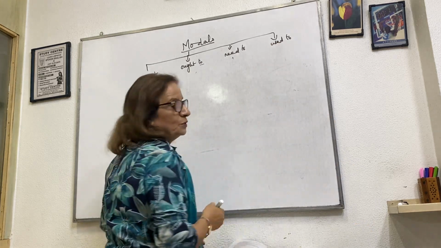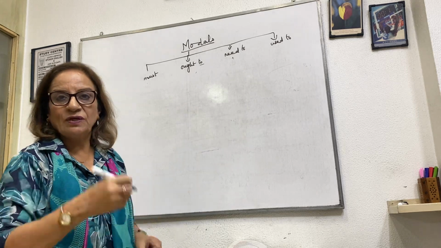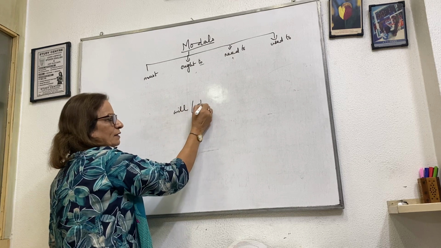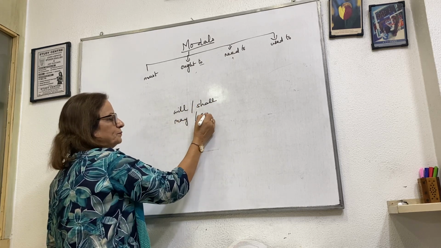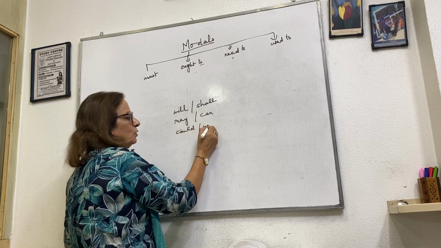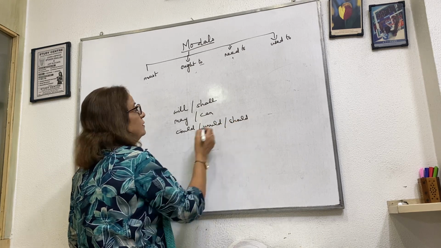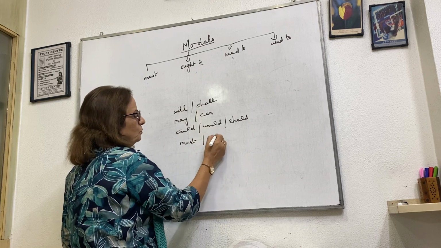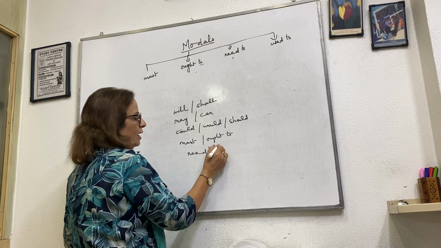So students, today I have given you 4 modals, that is must, ought to, need to and used to.